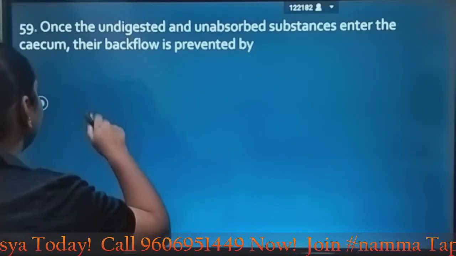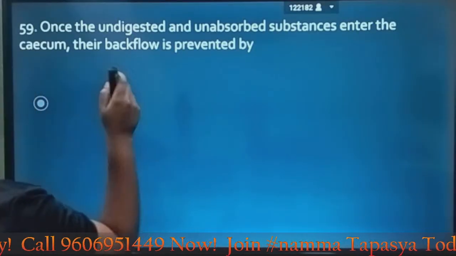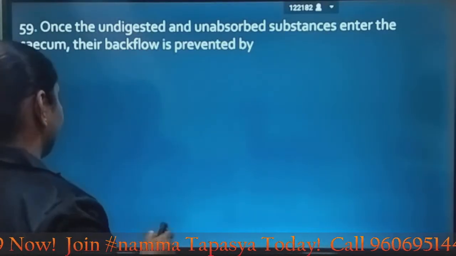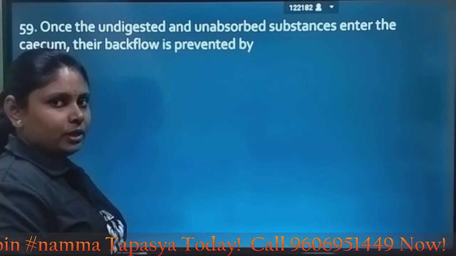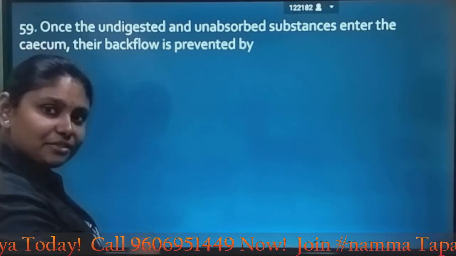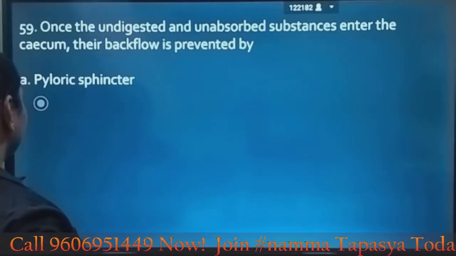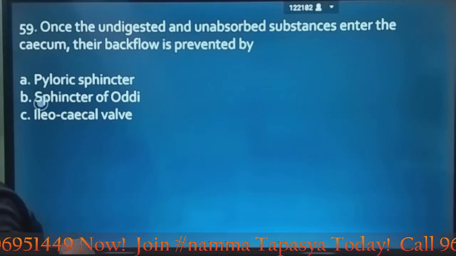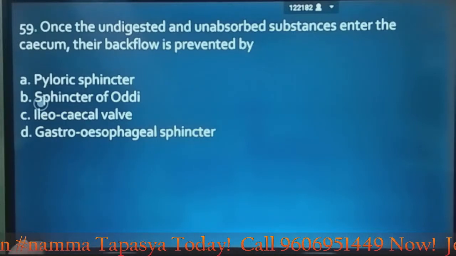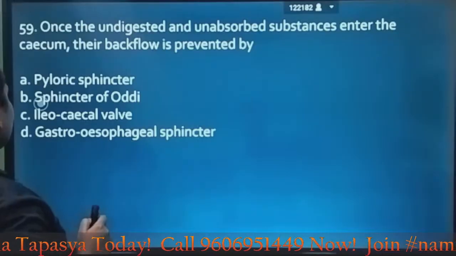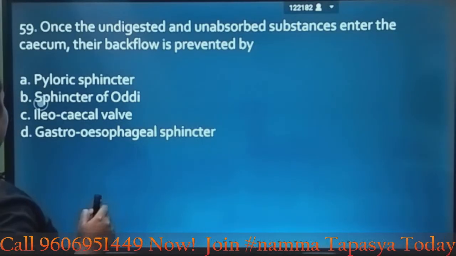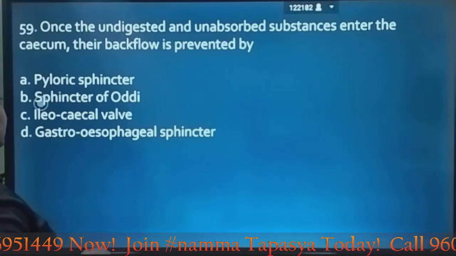Let's go to the next question. Once the undigested and unabsorbed substance enters the caecum, their backflow is prevented by: pyloric sphincter, sphincter of Oddi, ileocecal valve and gastroesophageal sphincter.